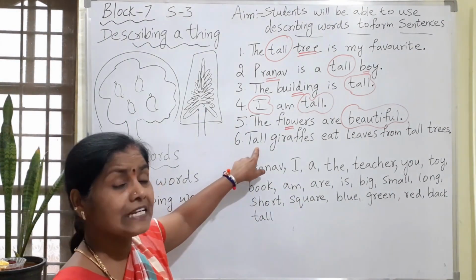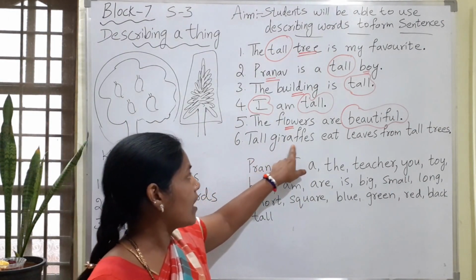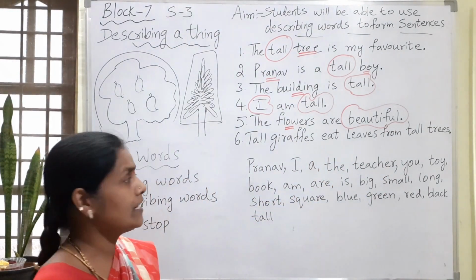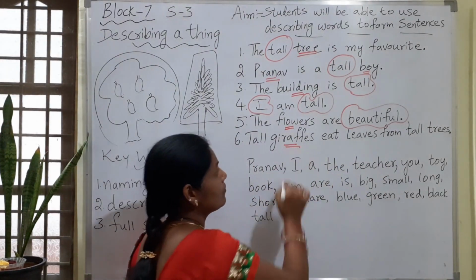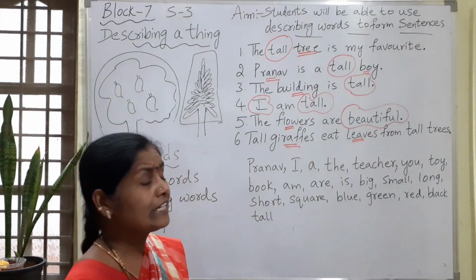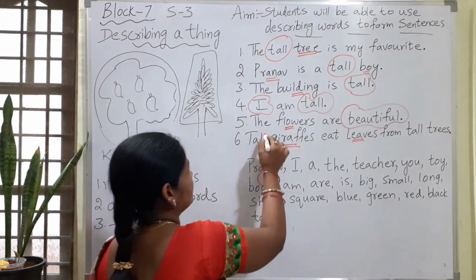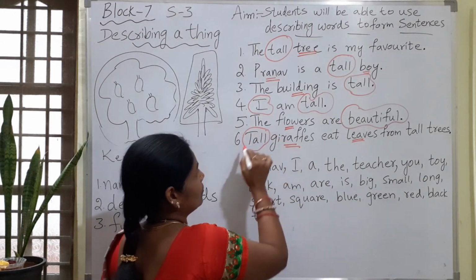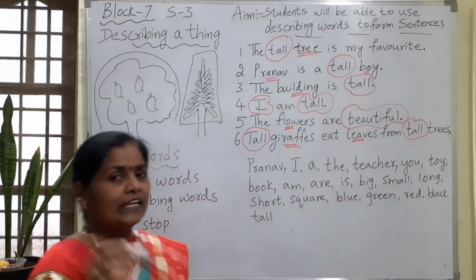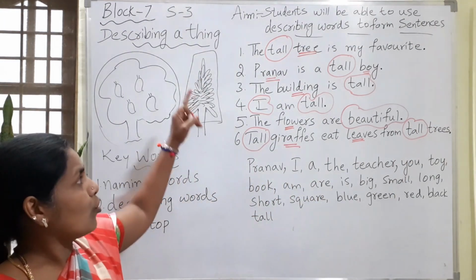Now let us see the next sentence. Tall giraffes eat leaves from tall trees. So what is the naming word? Giraffes is the naming word. Leaves is also a naming word. And what is the describing word? Tall.